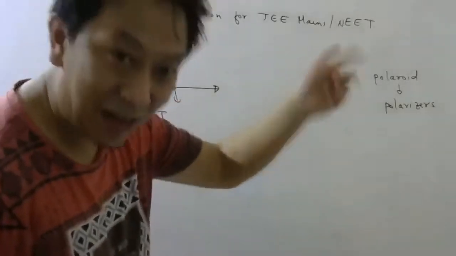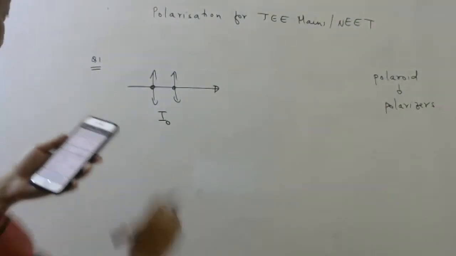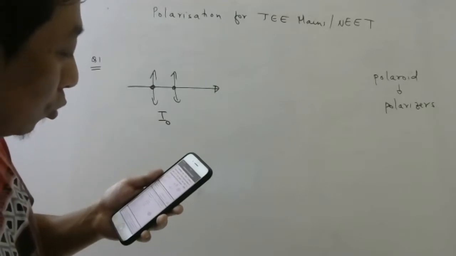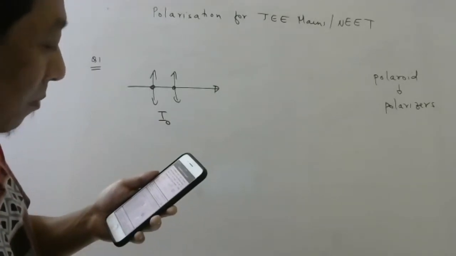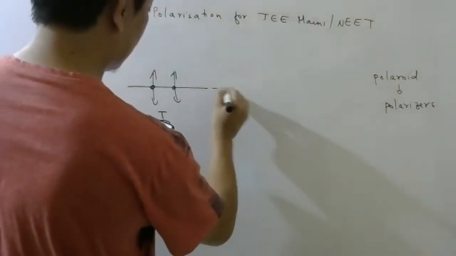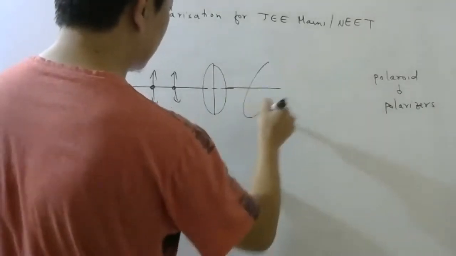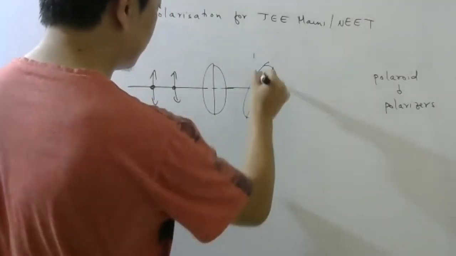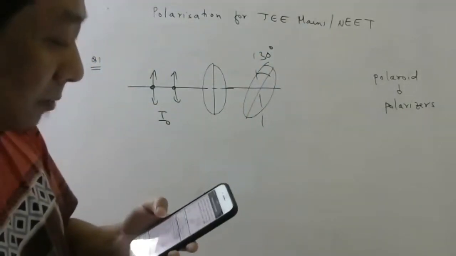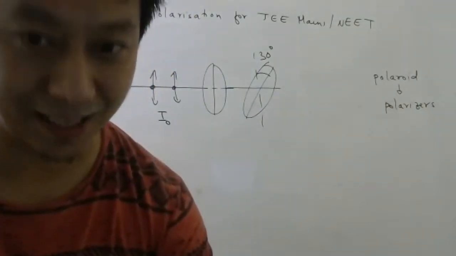So an unpolarized light of intensity I naught passes through two linear polarizers making an angle of 30 degrees. So one is like this, let's say, and the other is like this, 30 degrees. The emergent beam will have what intensity?